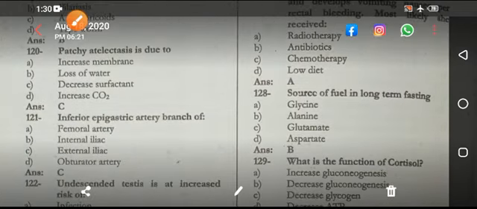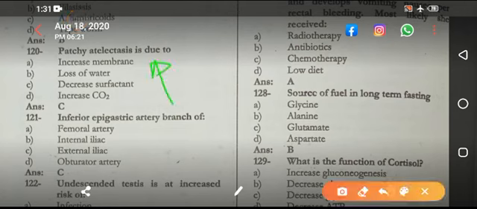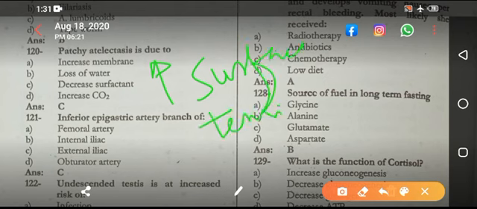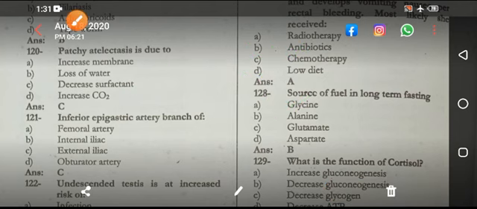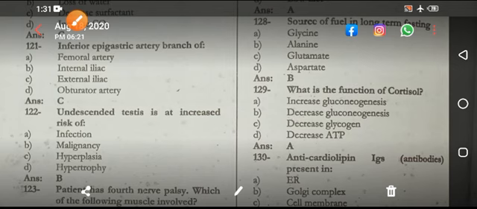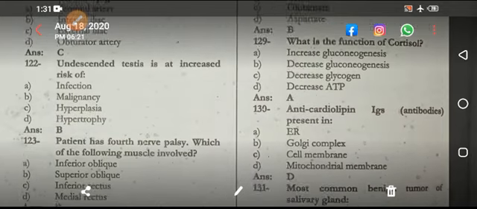Respiratory distress is due to decreased surfactant and increased surface tension, because surfactant decreases surface tension. If you are having no surfactant, then there will be increased surface tension, and increased surface tension causes collapse of the lung. Inferior epigastric artery, the branch of external iliac artery.